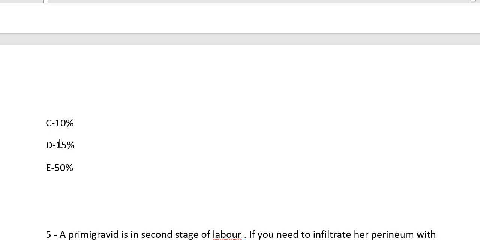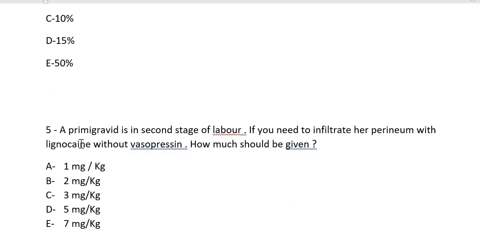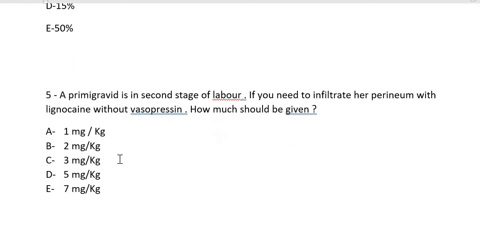Again, the guideline says that now the risk is 16%. The risk of recurrence will be 16%. So we go to the nearest number. 50 will be very far, so we will stay with option D, that is 50. That is the chance of recurrence. That is one thing.